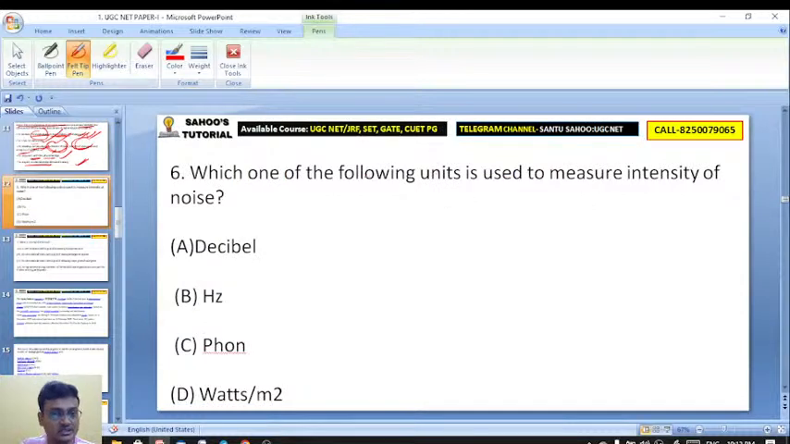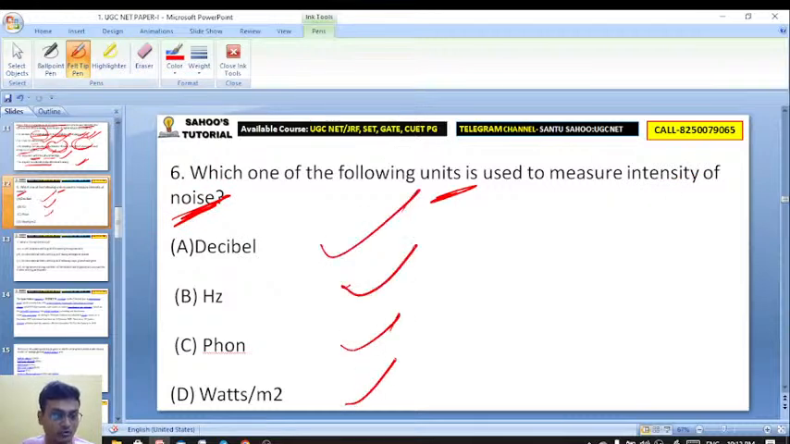Here is question number 6. Which one of the following units is used to measure the intensity of noise? Very easy question. Intensity of noise. Decibel, hertz, phon, watts per metre square.